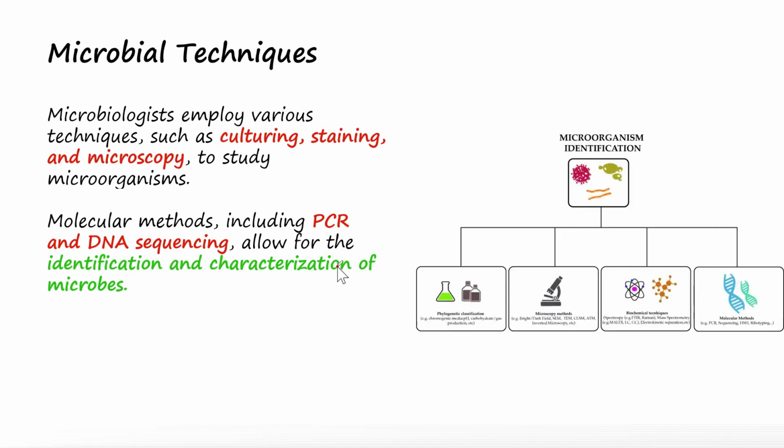The techniques include phylogenetic classification, microscopy methods, biochemical techniques, and molecular methods.